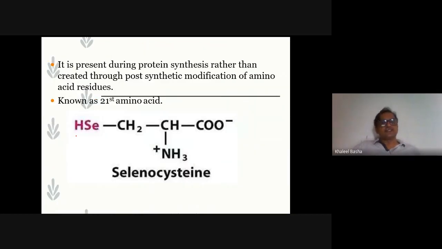And selenocysteine is one of the non-standard amino acids. It is present during protein synthesis rather than created through post-synthetic modification of amino acids. So it means that during the protein synthesis, the modification can occur. So it is the selenocysteine. The cysteine group has selenium attached in place of sulfur in the side chain. It forms the selenocysteine. This can now be considered as the 21st amino acid.